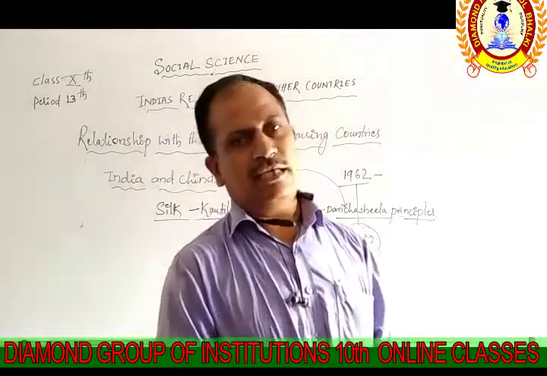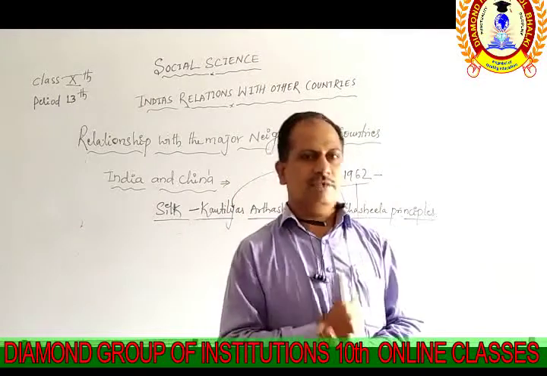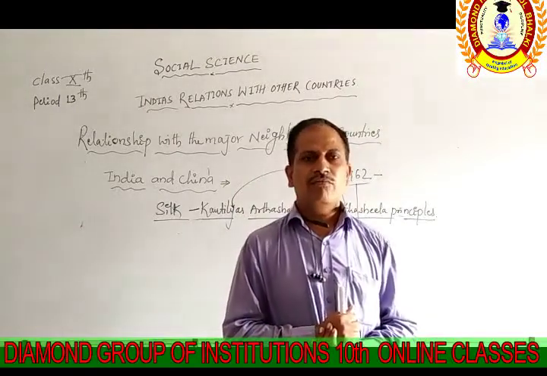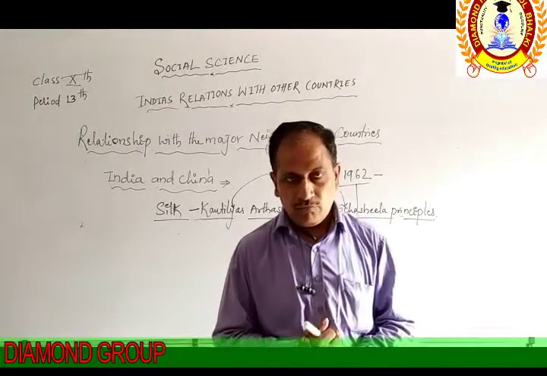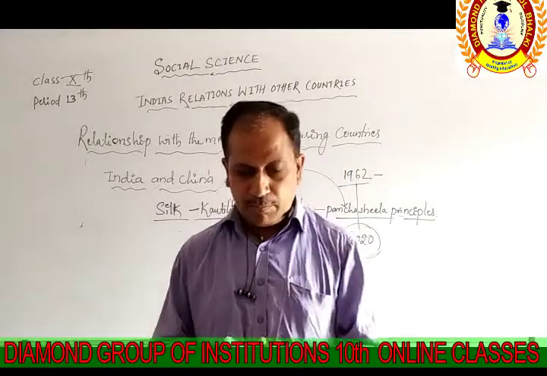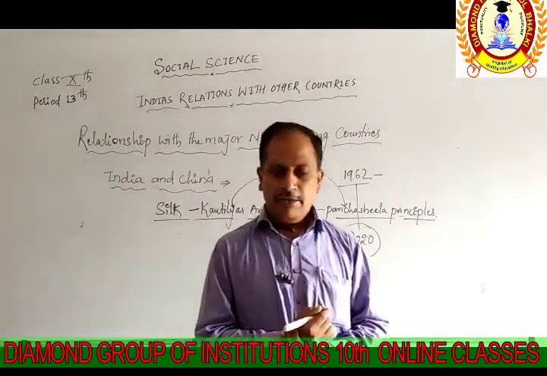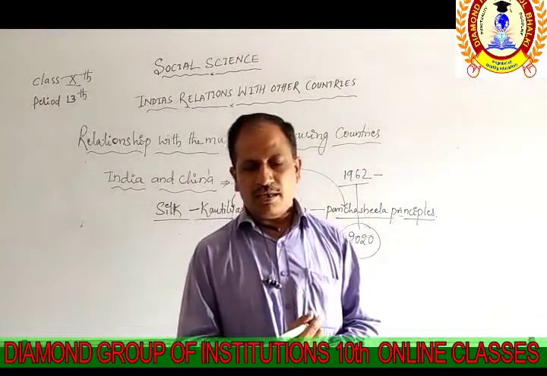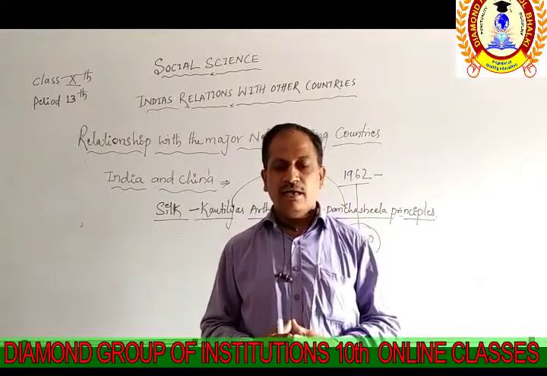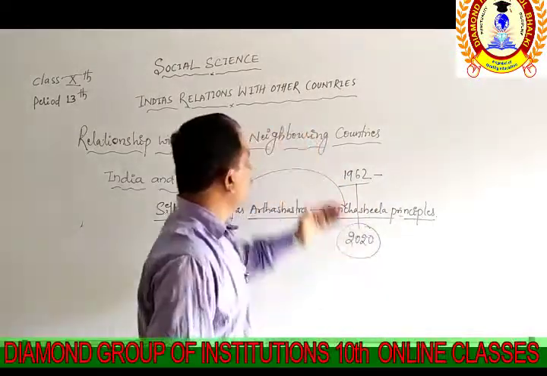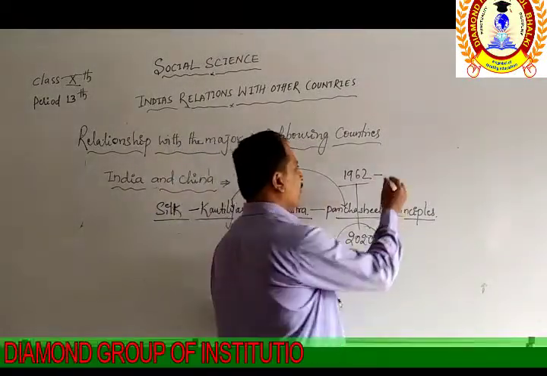Both countries, India and China, have the highest populations. We know that we are in the first and second positions in the world in population. So India and China, having high populations, are identified as leading countries in population and economic development.